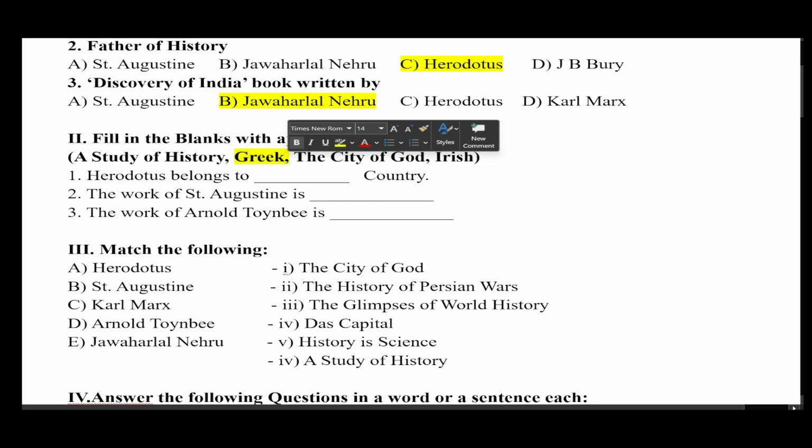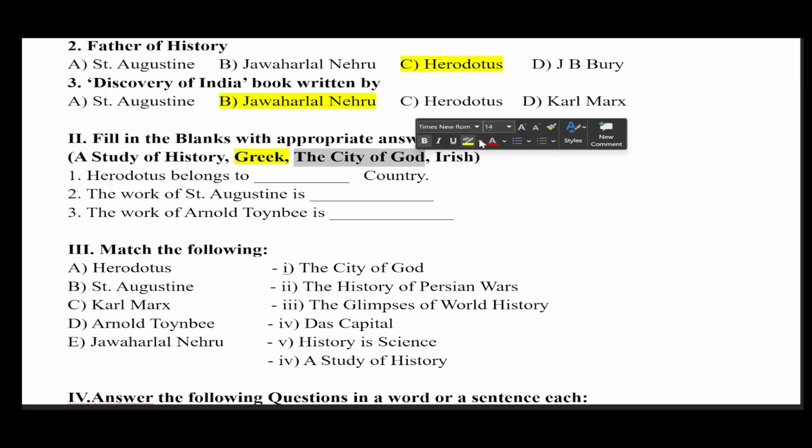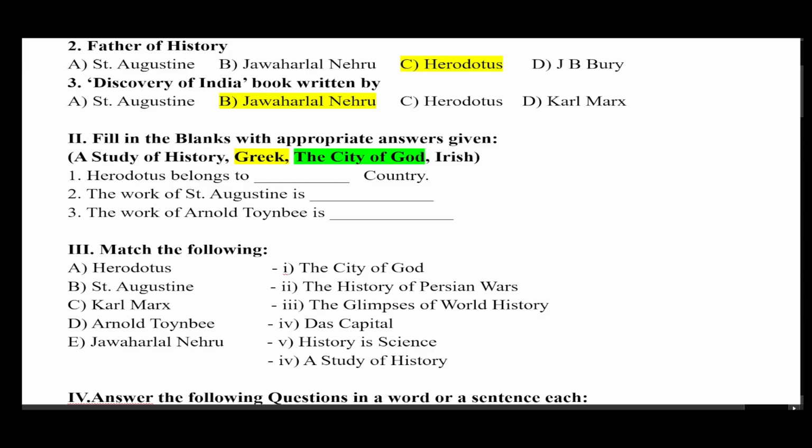The work of Saint Augustine is dash. There are 2 works given, a study of history and the city of God. Which one is correct? According to Saint Augustine's work, the city of God is the correct answer. Then the next question, the work of Arnold Toynbee is dash. Definitely very easy. There is a single correct option. A study of history is the correct answer.